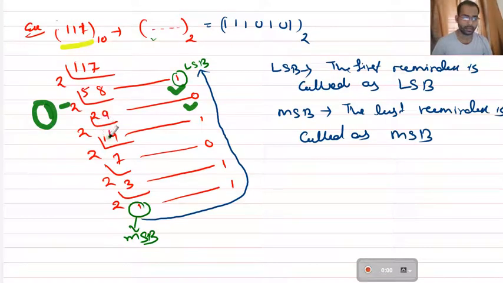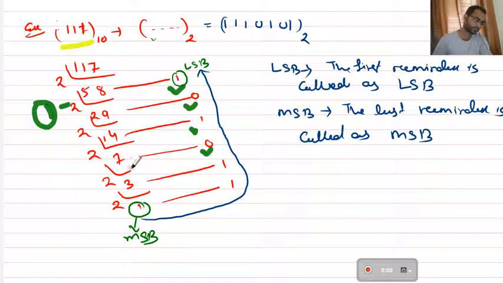Again we divide 29 by 2, and we get 14 with remainder 1. Again we divide by 2, we get 7, and the remainder is 0. Again we divide 7 by 2: 2 into 3 is 6, so the remainder is 1. Again we divide 3 by 2, we get 1, so 2 into 1 is 2 and the remainder is 1. Now after this we have to stop dividing, because dividing 1 by 2 would go to fractional values, and we are not going there. So the quotient here will be 0.